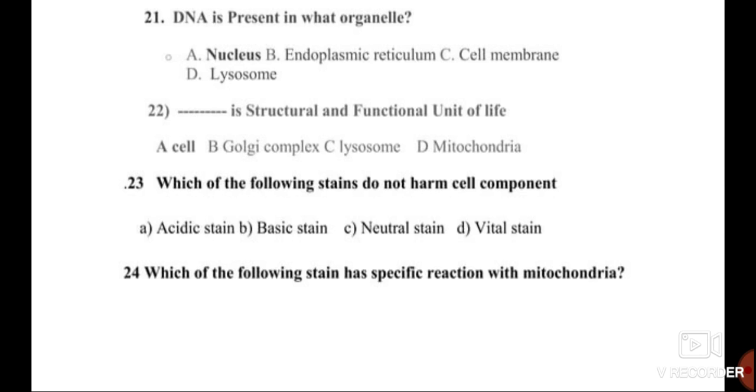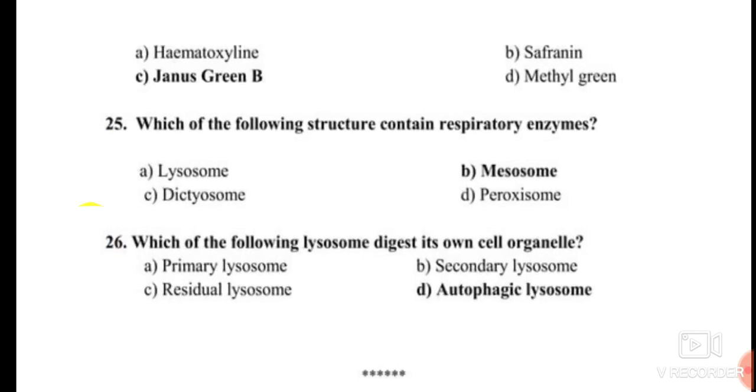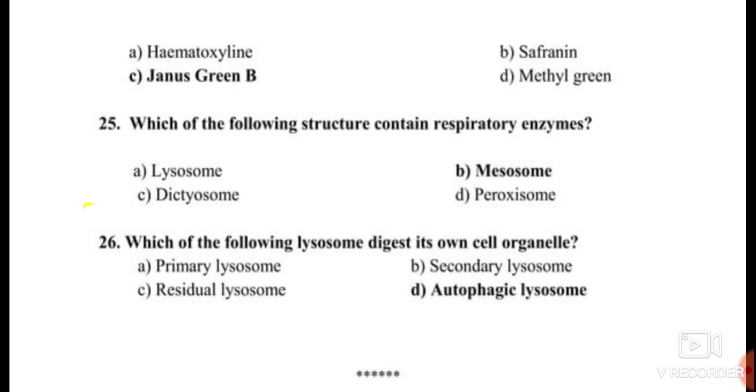Question number 24. Which of the following stains has a specific reaction with a mitochondria? For staining purpose of a mitochondria, we have to use Janus green B. It is one stain. It is a specific stain, specific for staining of a mitochondria. Other options like hematoxylin, safranin and methyl green are not used for staining of a mitochondria.